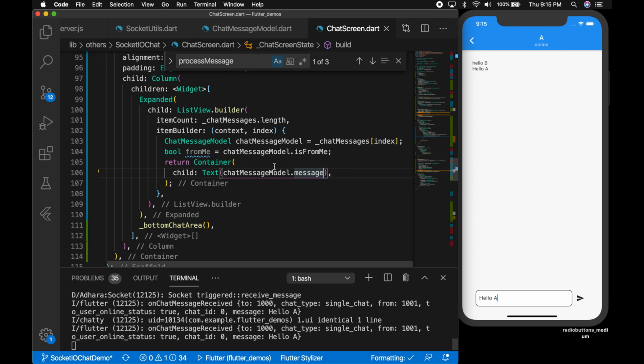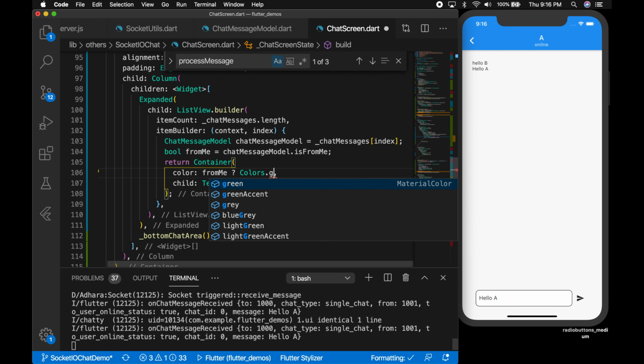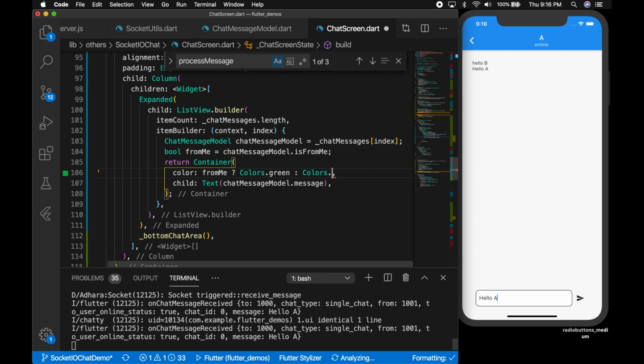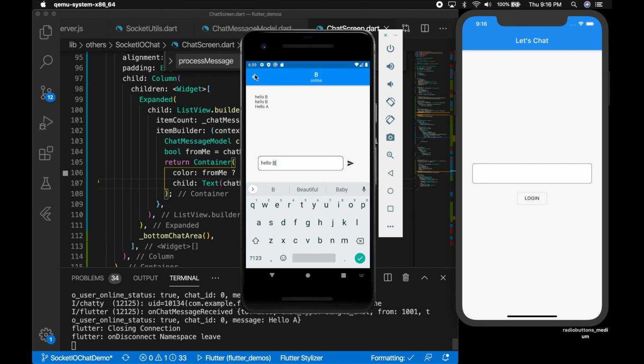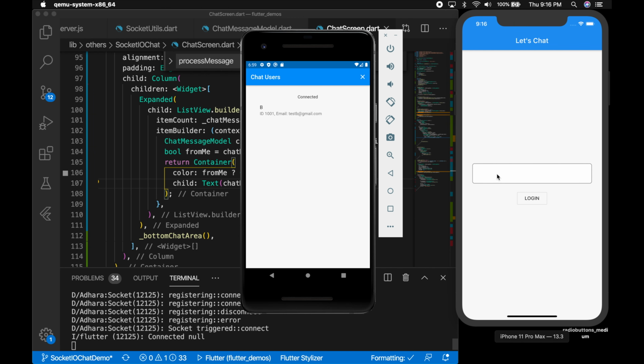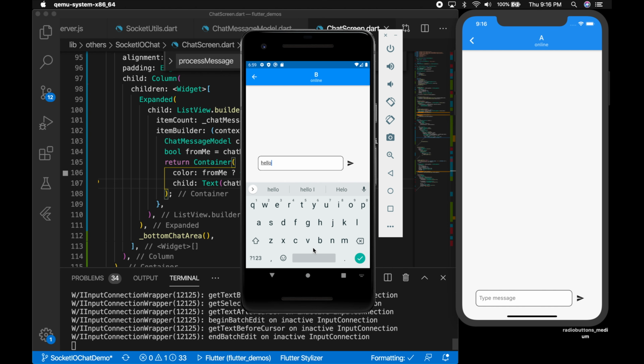Okay, and I'm checking if it is from me, then I'll just change the color. So if it is from me, it is green, otherwise it's gray. Okay, now let's try that. So restart the app, login, let's try sending some messages.